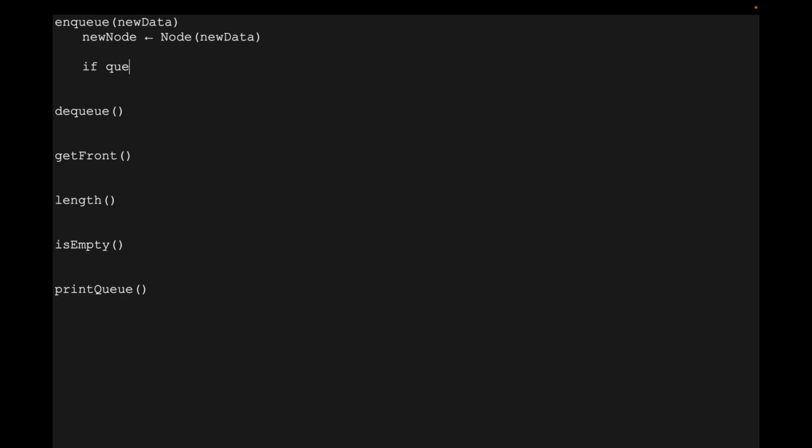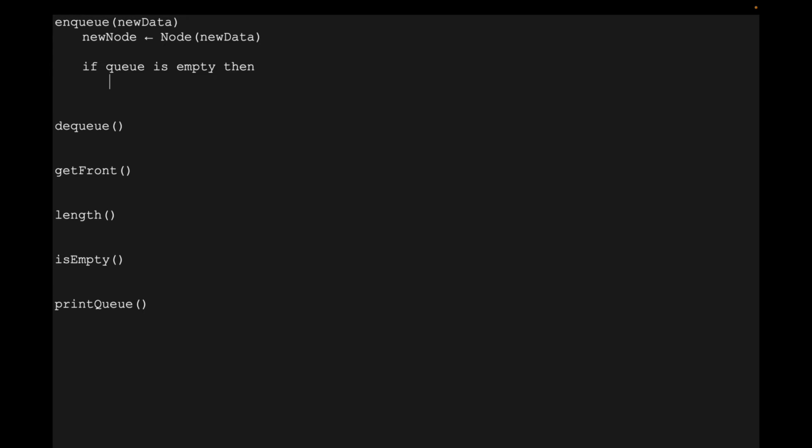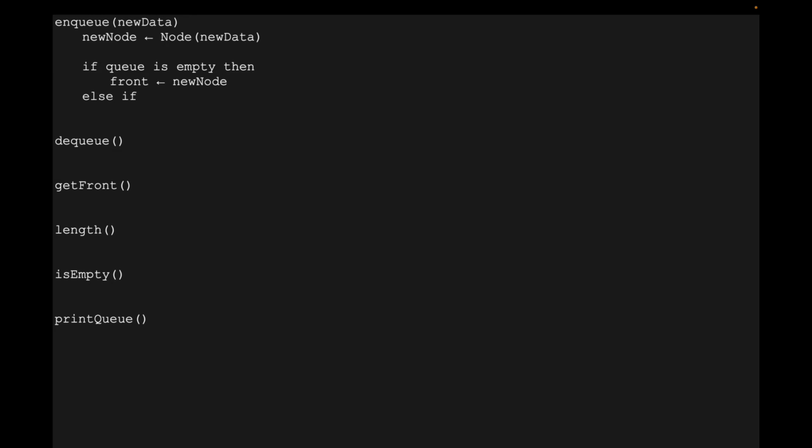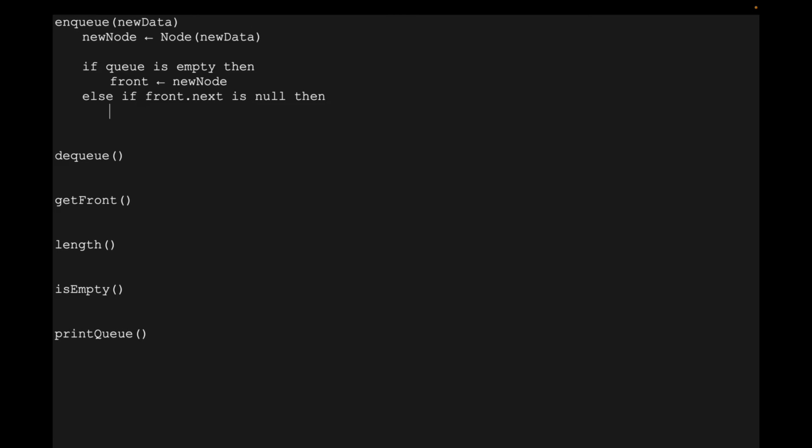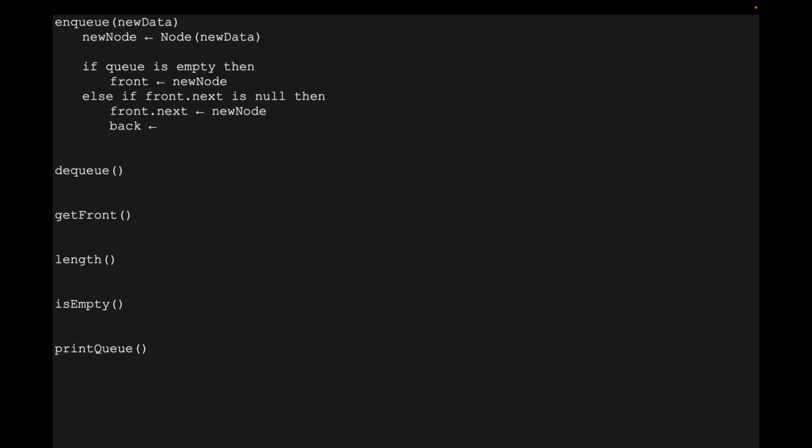Then if the queue is empty, remember you always have to care for the edge cases where a queue might be empty, or if a stack was full and you try to push onto it, those types of things you have to be concerned about. So if it's empty, then you just set the front equal to new node. Else if the front's next is null, then set front.next equal to new node, and then set back equal to new node.